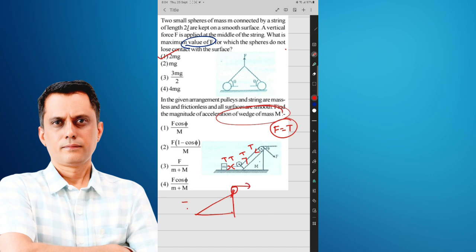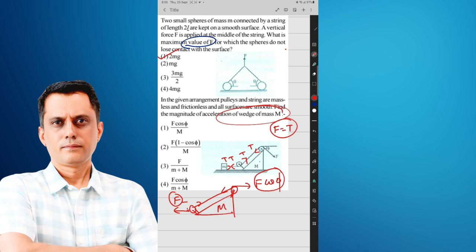But this force along the horizontal direction is F, equal to T, and F cos phi is this component in the horizontal direction. And on this pulley, the tension in the string is F, and F equals T. That means the force in this direction is F. So according to the free body diagram of the wedge having mass capital M, the force in this direction, the left direction, is F, and in the right direction is F cos phi.